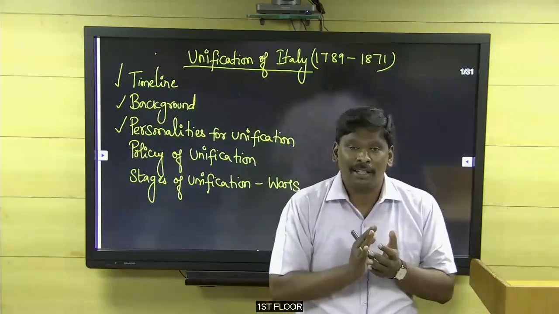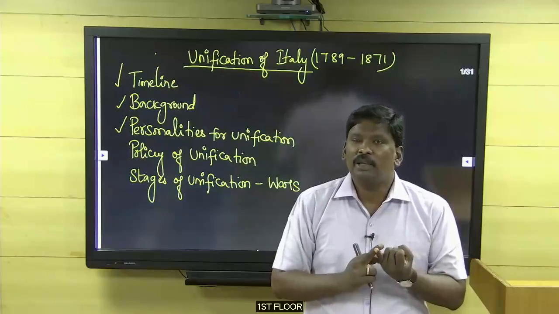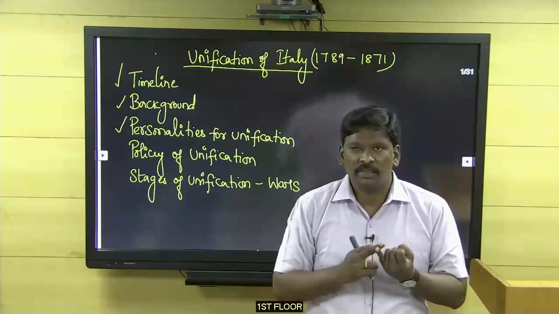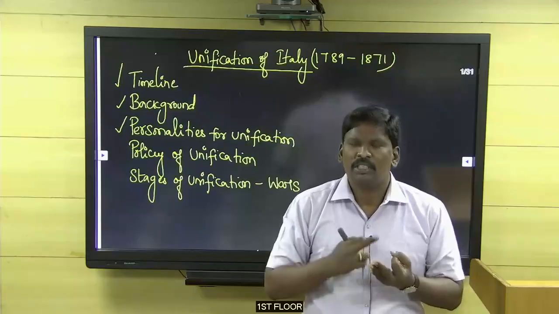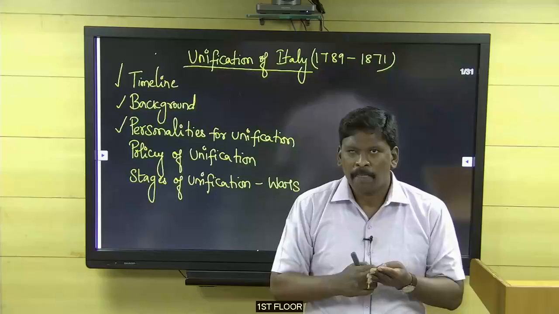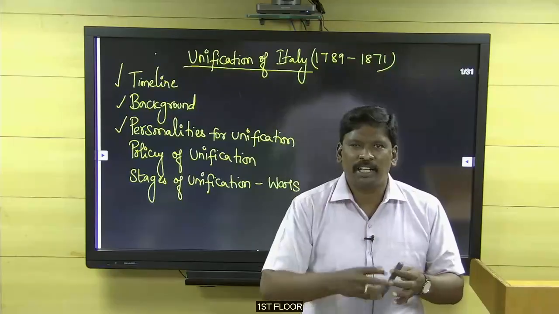For example, in the Indian national movement, we have certain personalities: Mahatma Gandhi, Jawaharlal Nehru, Subhash Chandra Bose, Sardar Vallabhbhai Patel, M.N. Roy. Like this, we have various personalities.